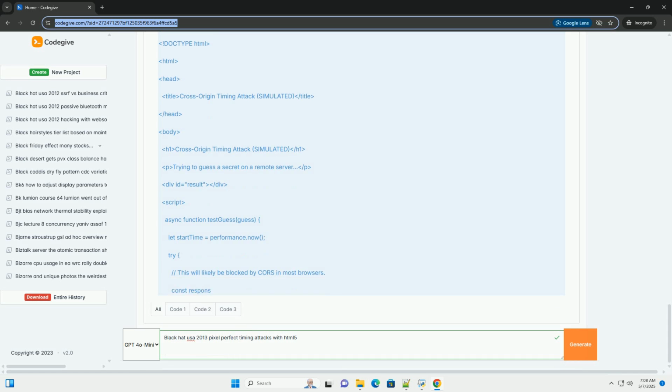Server side, Node.js, Express, Server.js. Client side, HTML/JavaScript, Index.html. Explanation.